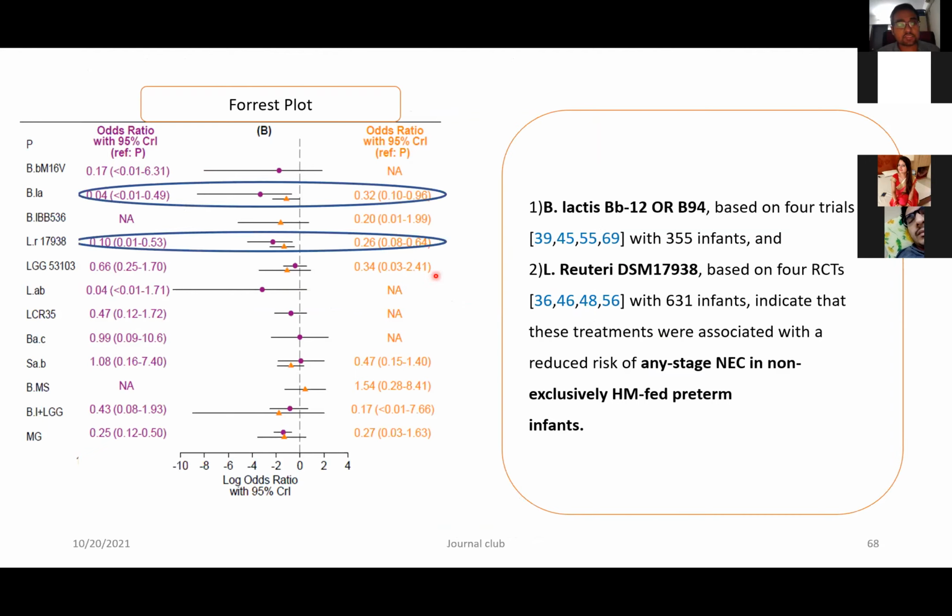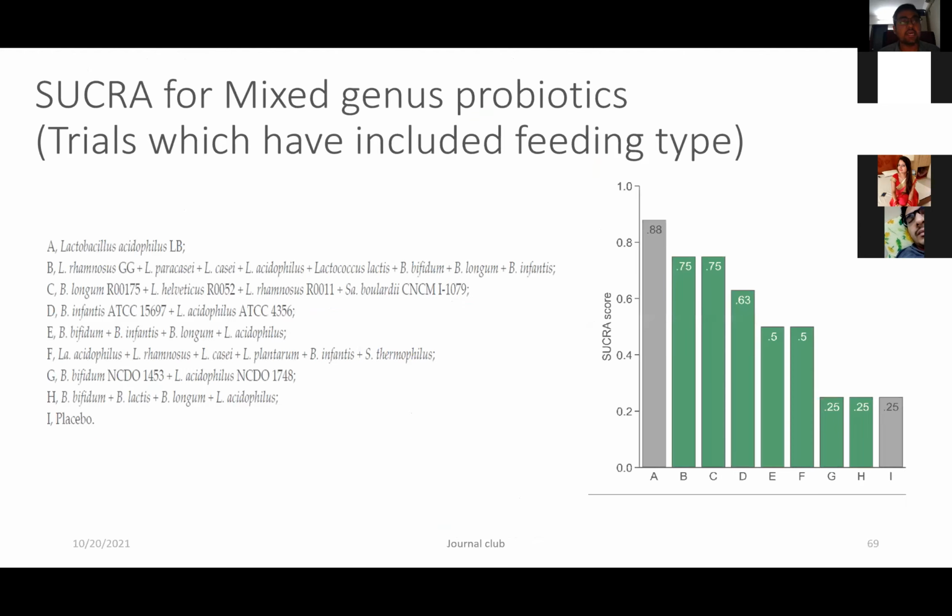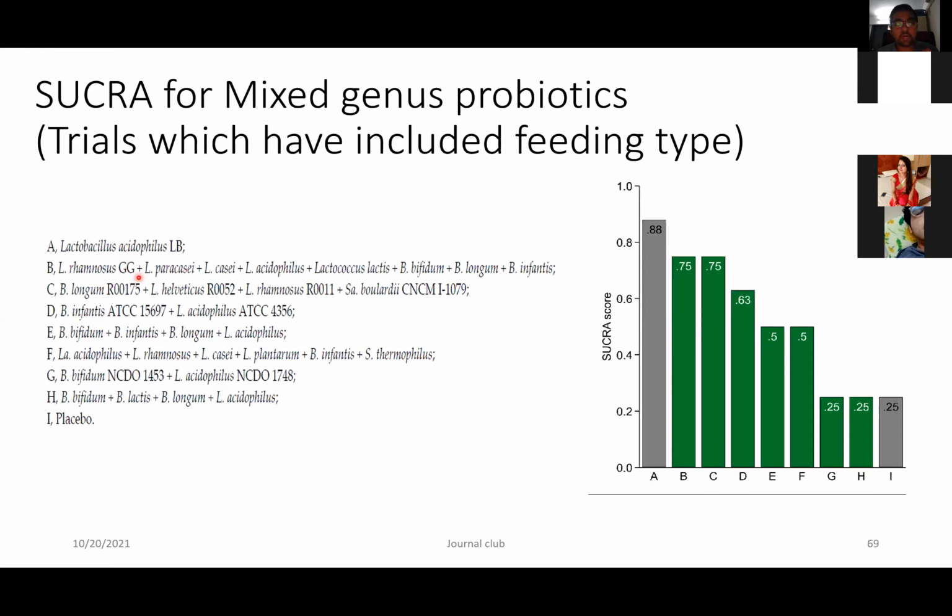And next, as you can see in this figure, they were able to show a good effect in preventing necrotizing enterocolitis. Then the SUCRA came again. The third SUCRA plotted by the study was based upon the mixed genus probiotics in exclusively human fed infants. And in exclusively human fed infants, again, what they found was Lactobacillus rhamnosus, paracasei. This combination stood out of all the other probiotic combinations.